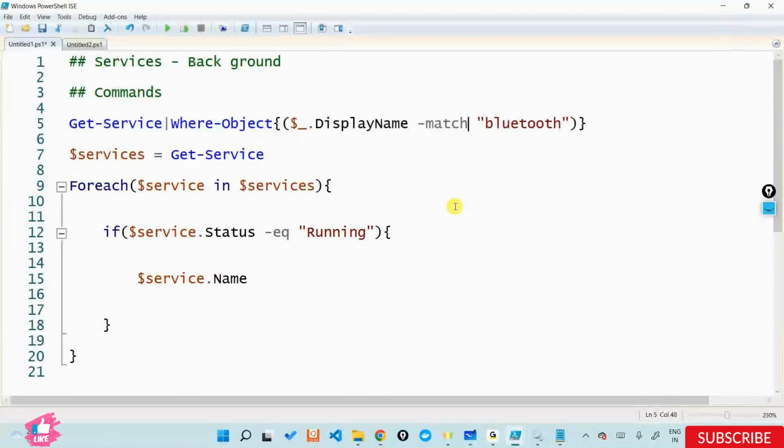Just the same way you have equal to, you have ceq and so on. These are case sensitive operators. So you can also use case sensitive operators as such.